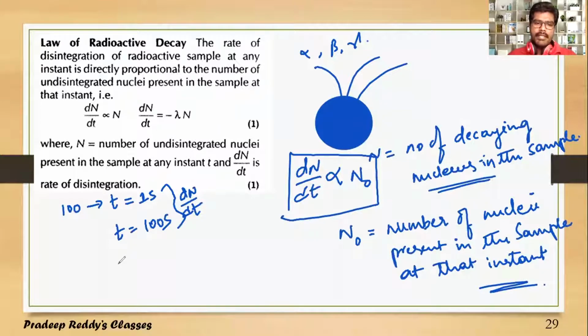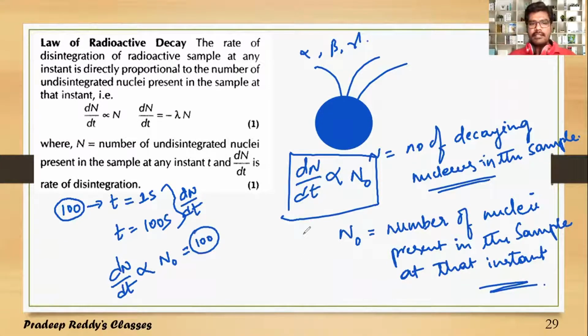This dN by dt is directly proportional to the number of nuclei present at that instant of time. Here 100 nuclei are present. Therefore, the rate of disintegration in time 1 second to 100 second is directly proportional to the number of nuclei present, that is N naught, which I am taking in this example as 100.